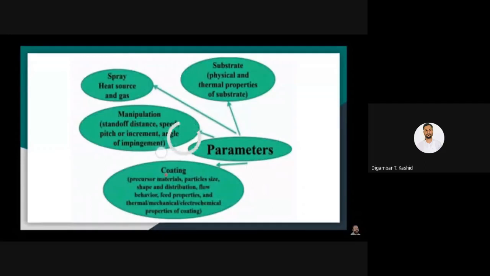Let us discuss the last part, that is the applications of thermal spraying. If you quickly go through the different applications of this thermal spraying deposition technique, you will find that it can be applied for the deposition of a wide variety of metallic materials like iron and steel, nickel, chromium, cobalt. It can also be applied for coating of carbides, oxides, ceramics and metal-ceramic composites, and for the deposition of self-fluxing alloys like nickel, carbon, silicon, or boron.